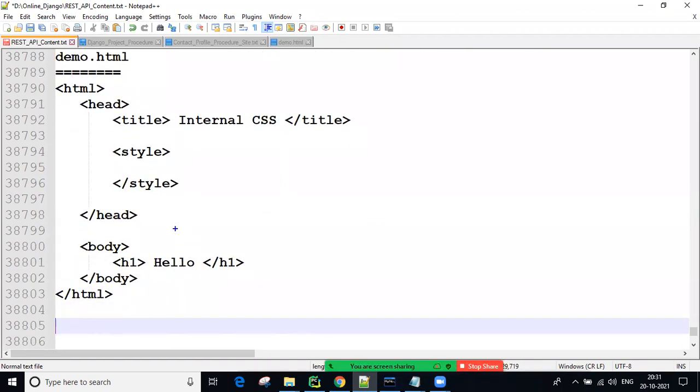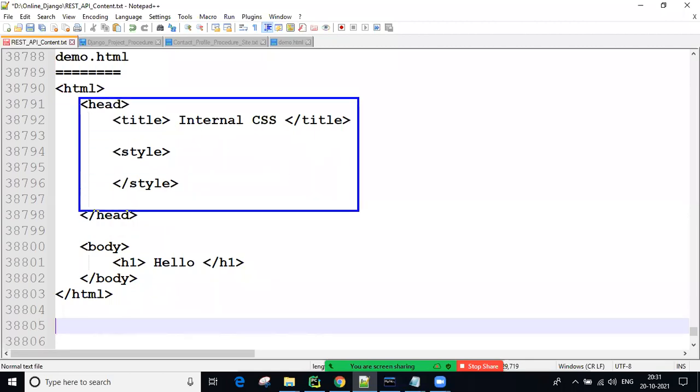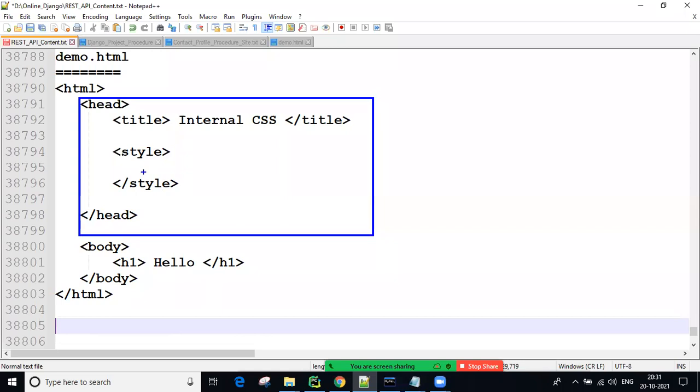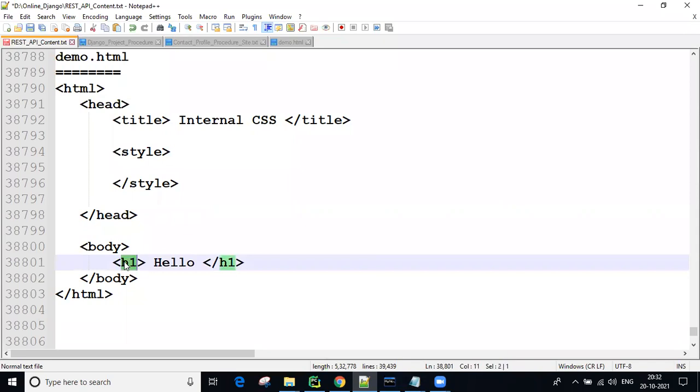So internal CSS is written inside the head section, using the style tag. Inside the head section, by using the style tag, we can write the internal CSS. Clear?